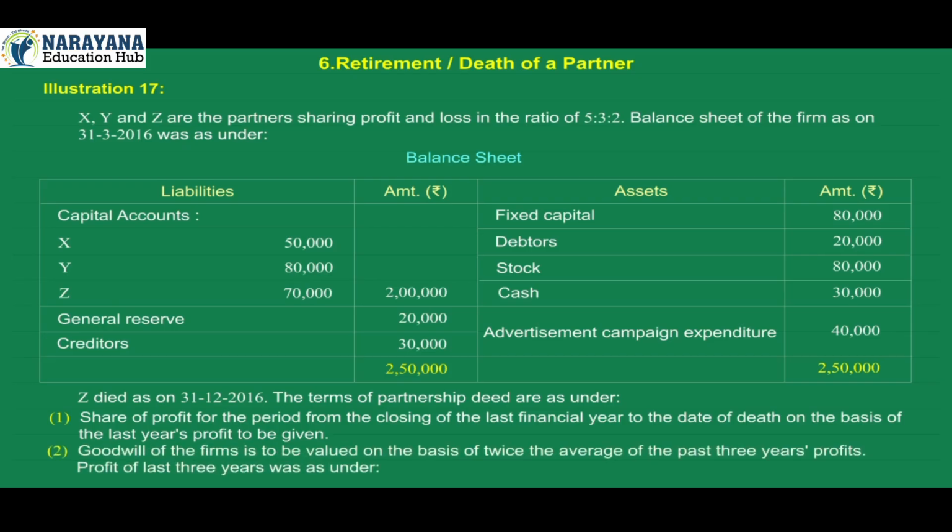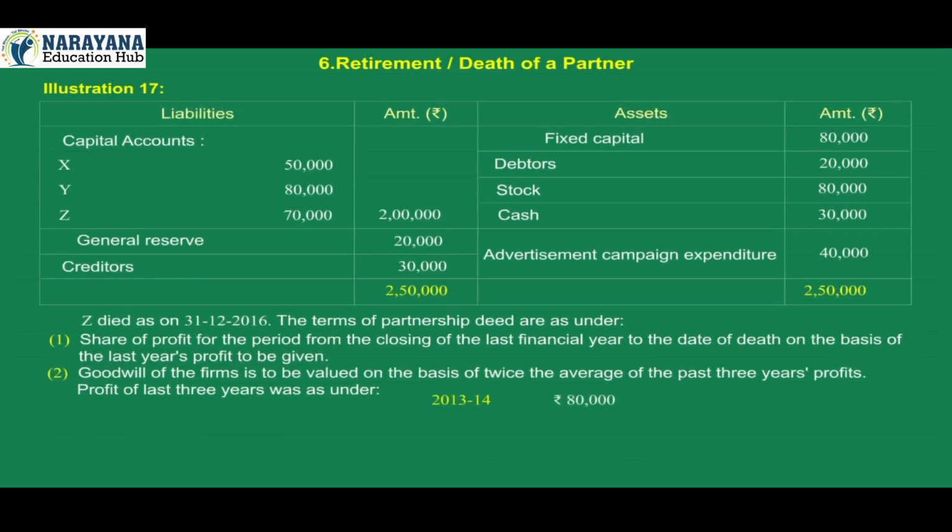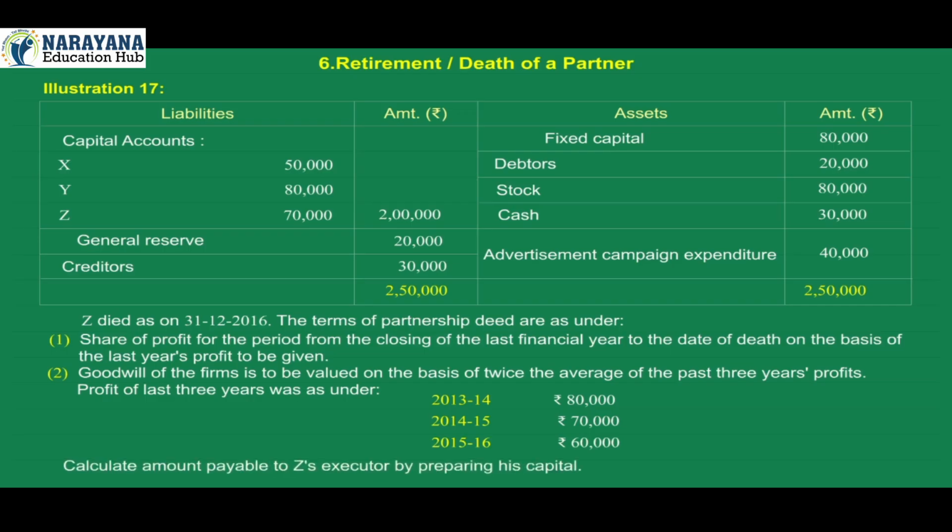2. Goodwill of the firm is to be valued on the basis of twice the average of the past 3 years' profit. Profit of last 3 years was as under: 2013-14 rupees 80,000, 2014-15 rupees 70,000, 2015-16 rupees 60,000. Calculate amount payable to Z's executor by preparing his capital account.